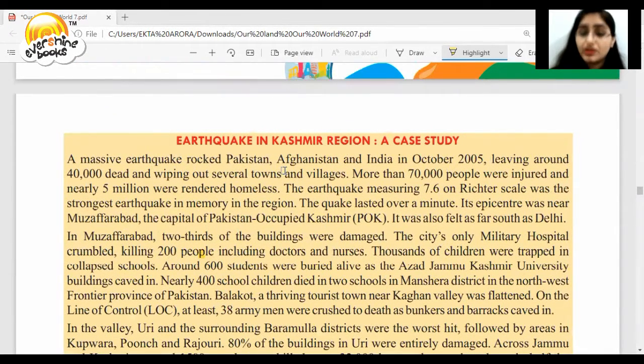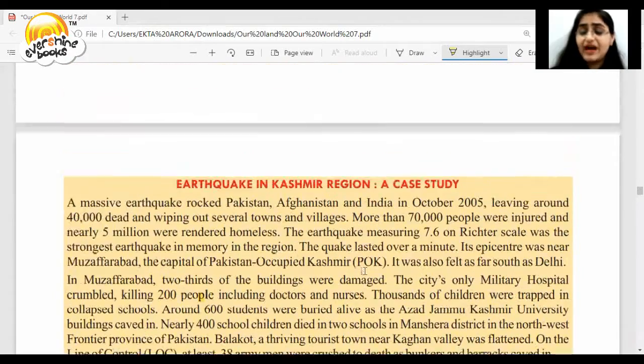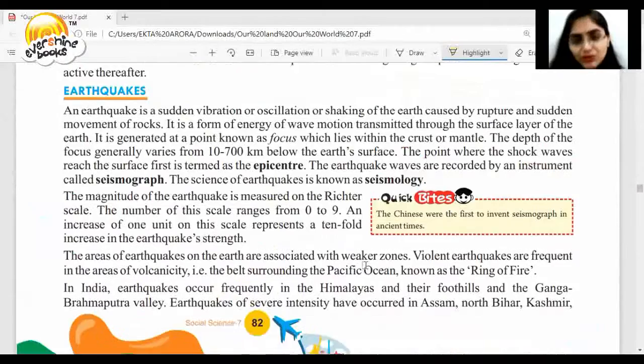A massive earthquake rocked Pakistan, Afghanistan, and India in 2005, which we have already read. This is the detailed case study. So many people died at that time, more than 70,000 people were injured, and nearly 5 million were rendered homeless. So this is a case study. Just go through it. This was a very disastrous earthquake. And in the valley of Uri also, this case study is all about how this happened, how many people died at that time. Go through it, read it.